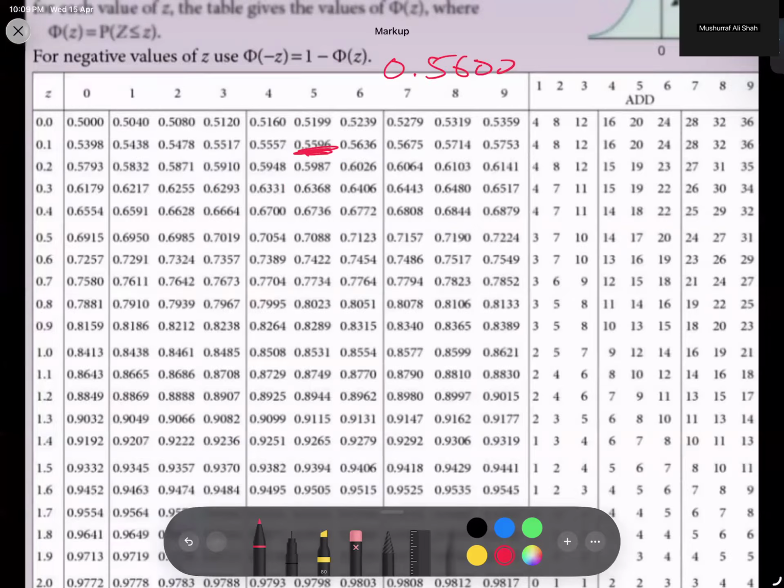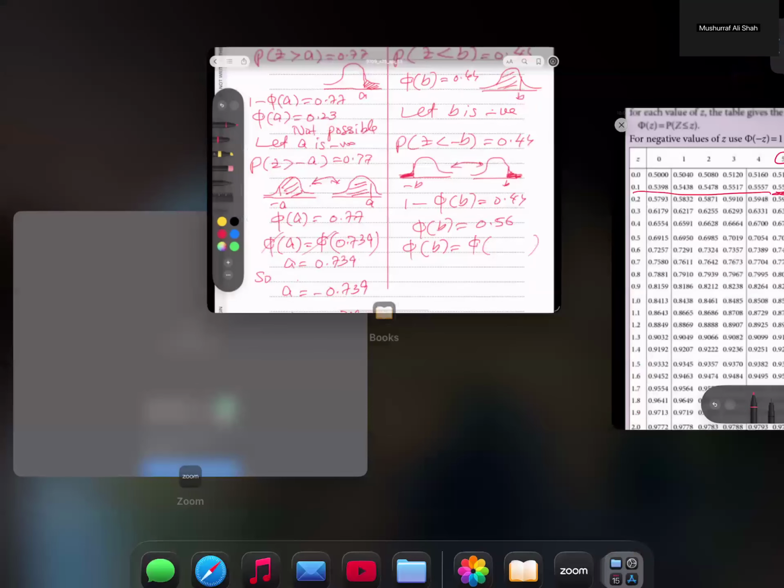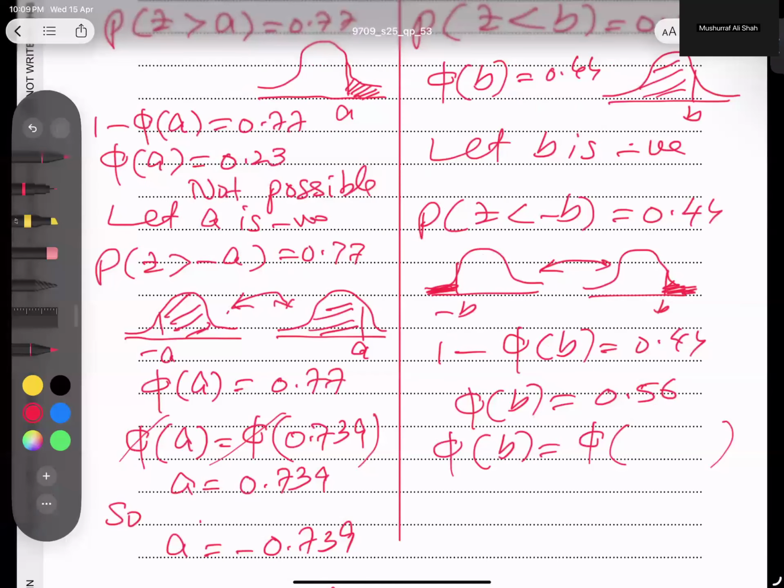And from here, how much this value is? 0.5596. If I add 4, I get this answer. So from here, 0.1, from here 5. So 0.15. And from here, how much we have to add to get 4? And that is the first number, 1. So 0.151. 5 I cancel. B value is 0.151. But this is a negative, so I'm writing here negative 0.151.